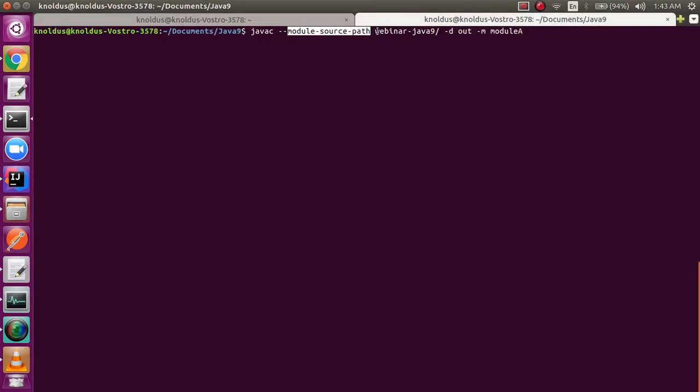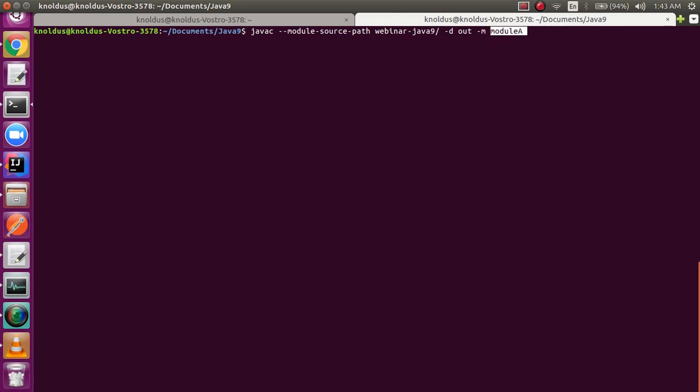So I have specified webinar-java 9. Then -d is the flag after which you specify in which folder your compiled code comes. Right now it's out, which I have just named, and then -m is the flag after which you specify the module that you want to compile. Let's run it.